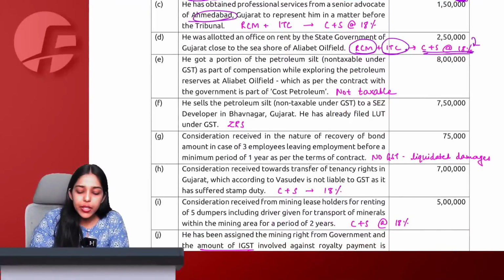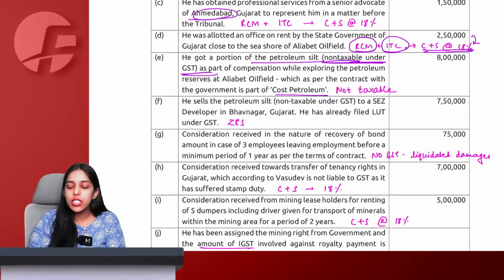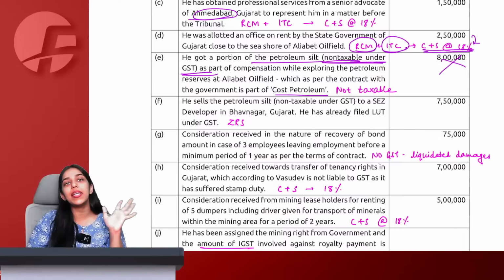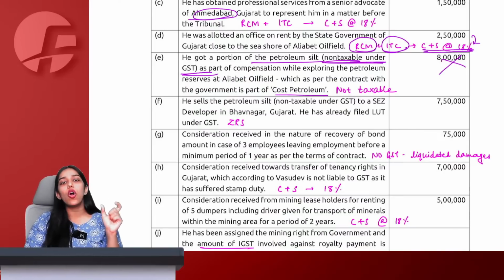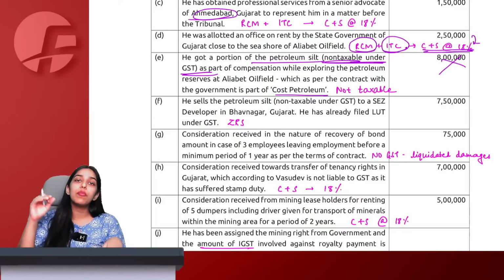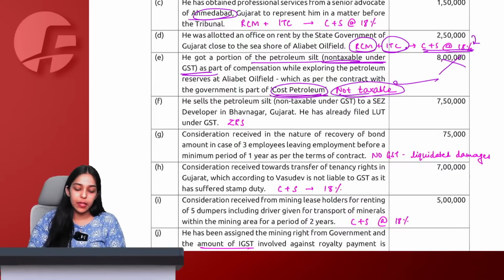After that, he got a portion of the petroleum slit, which is not taxable under GST, as a part of compensation while exploring the petroleum reserves at the oil field, which as per the contract with government is a part of cost petroleum. We know cost petroleum is not taxable. We've already studied this provision in supply under GST clarification part, that cost petroleum in GST is not taxable. Also the share of government in profit petroleum is also exempt under GST. So here cost petroleum simply we know is not going to be taxable under GST.